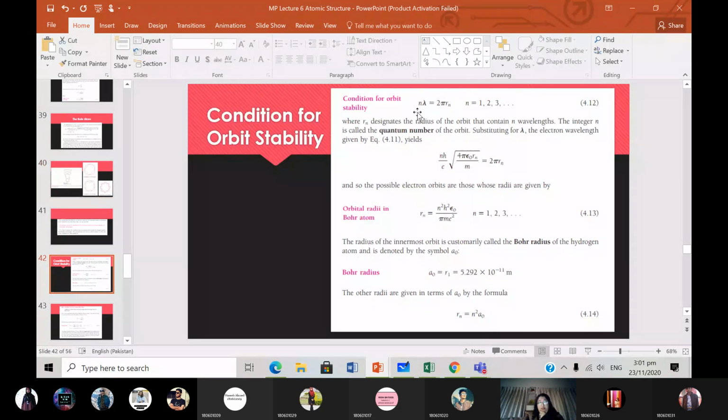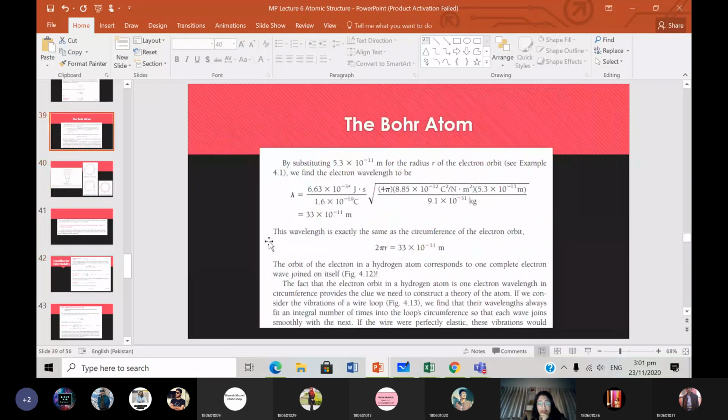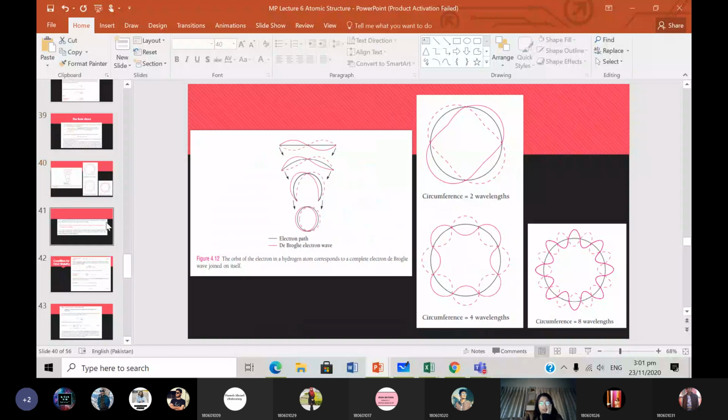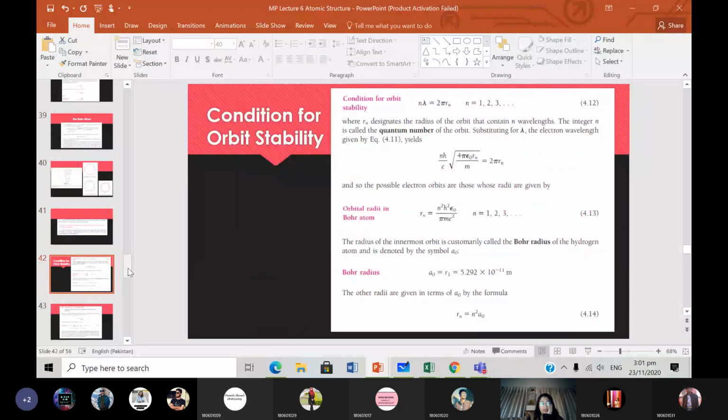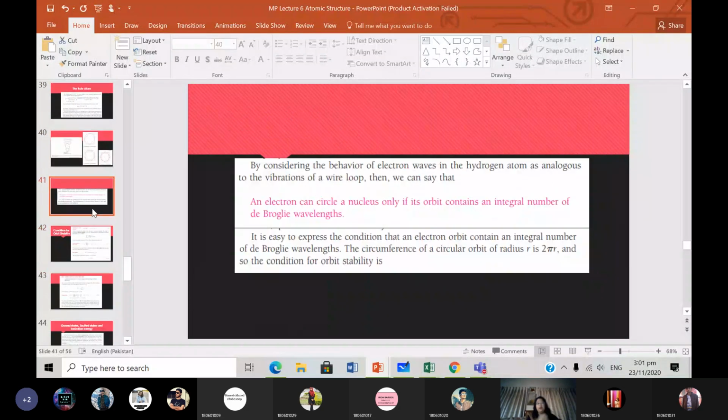We said that the condition for orbital stability is that an integer number of de Broglie wavelengths is equal to the circumference of the electron orbit. That is what we said last time, and then we went on. I hope that was clear.